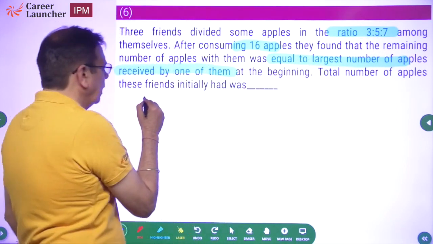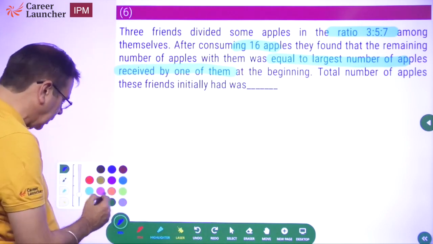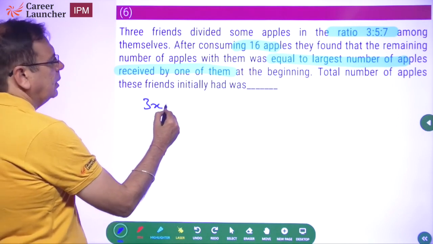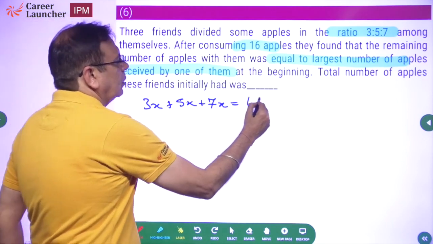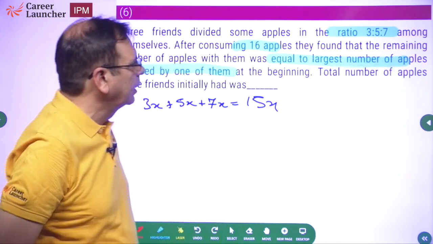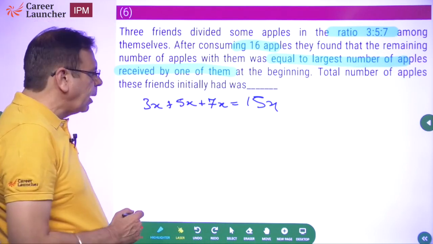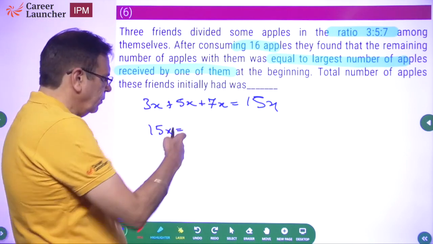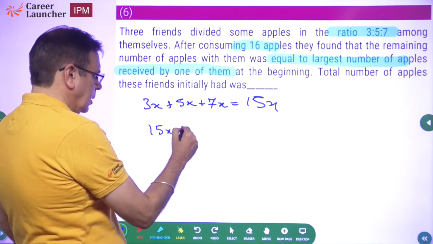What are the number of apples? 3x, 5x and 7x. The total number of apples initially was 15x, isn't it? After consuming 16 apples, the number of apples left will be 15x minus 16.